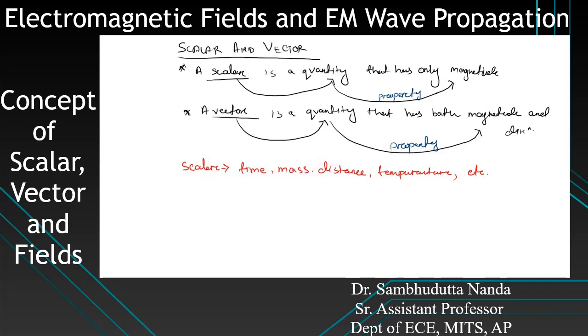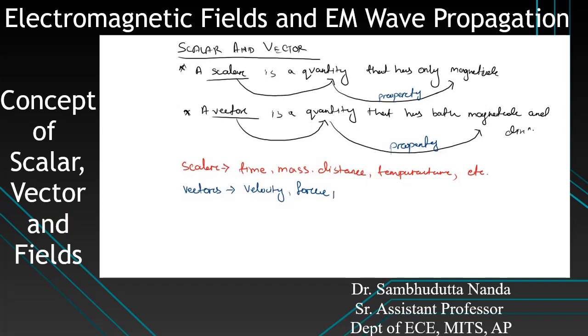Next, some examples of vectors. You can say velocity. Velocity means in which direction it is moving and how fast. Velocity, force. So here I can say velocity is a vector, your speed is a scalar. Speed is a quantity but velocity has direction. Then force, in which direction the force is acting.